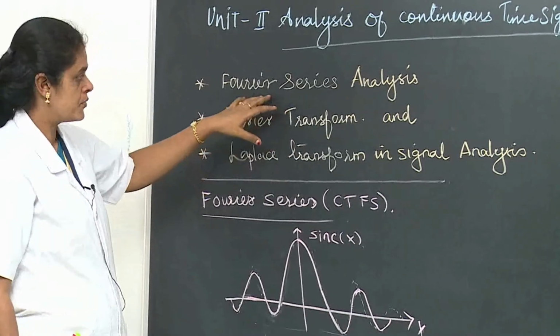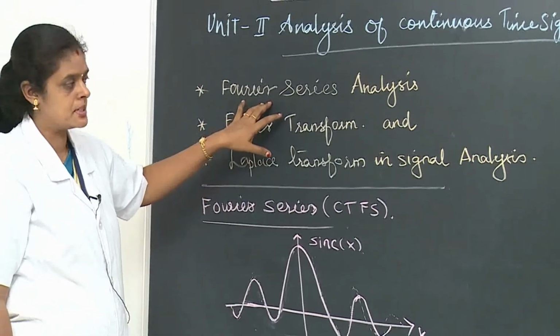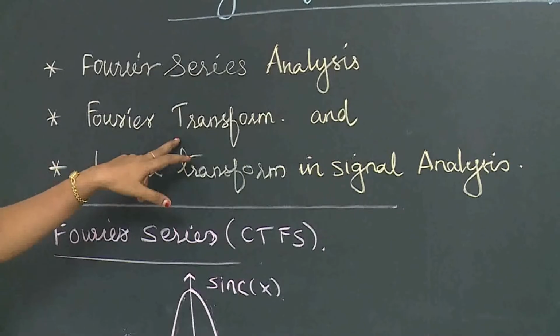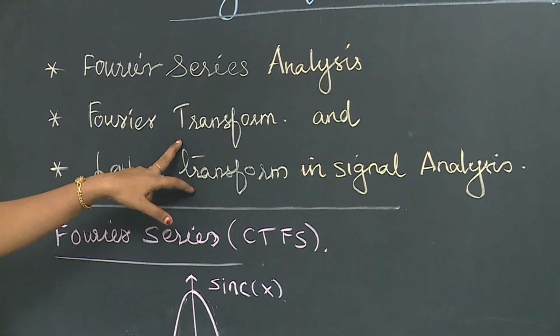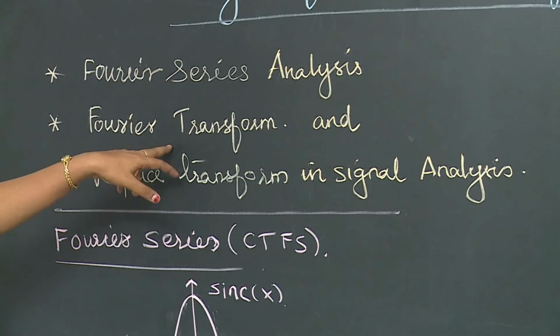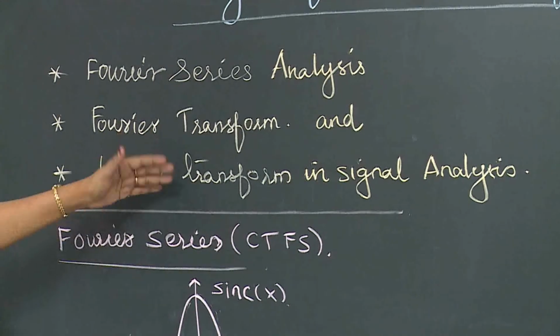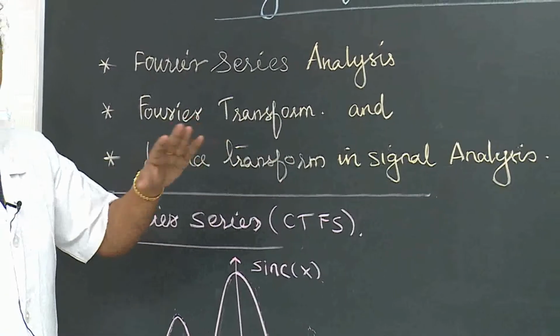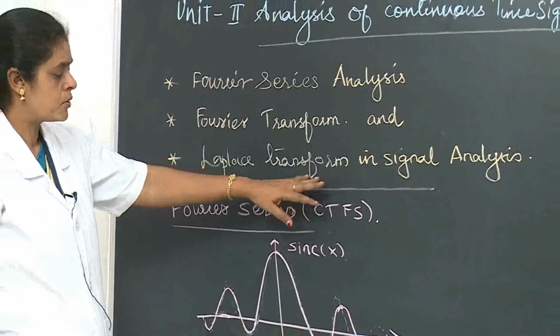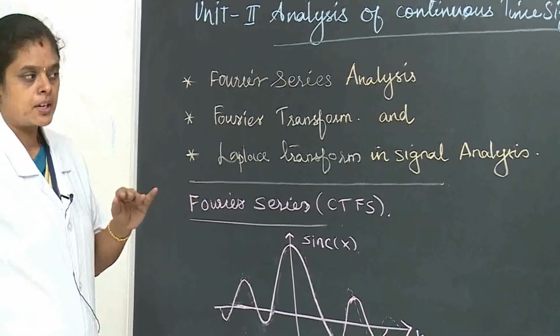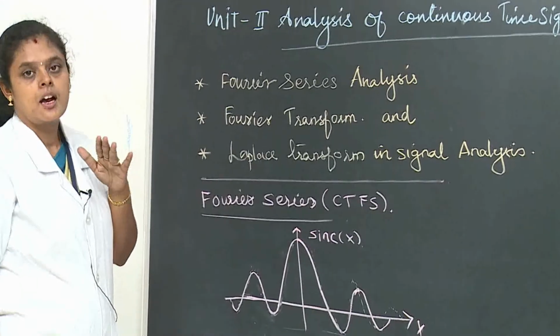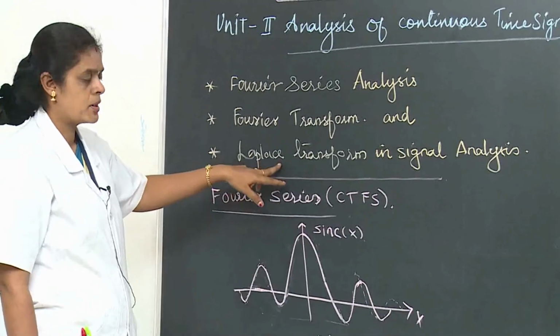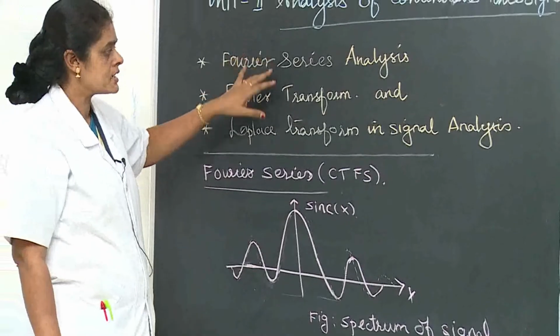If the signal is aperiodic, we use the Fourier transform. Next, the Laplace transform is also for aperiodic signals, with an infinite time period. So let us discuss one by one.